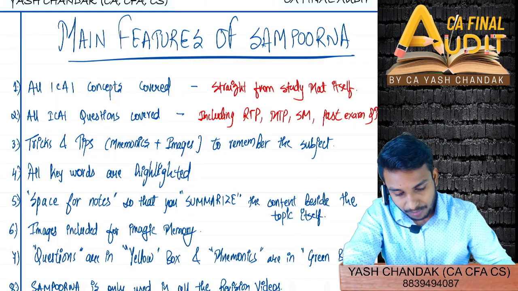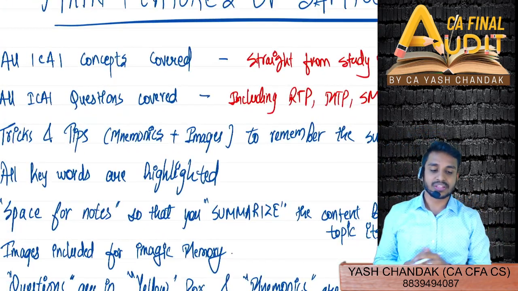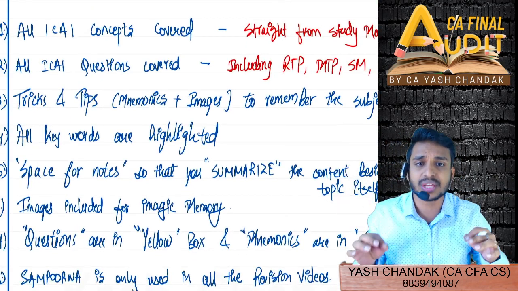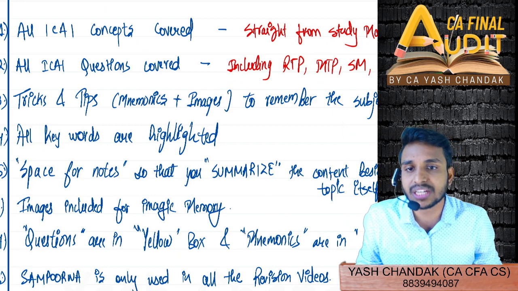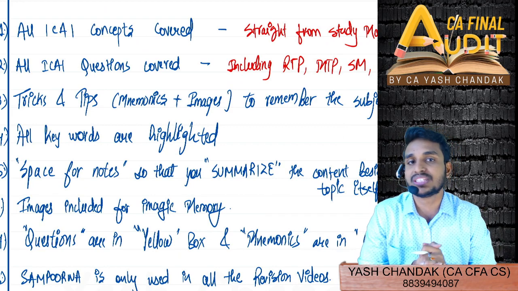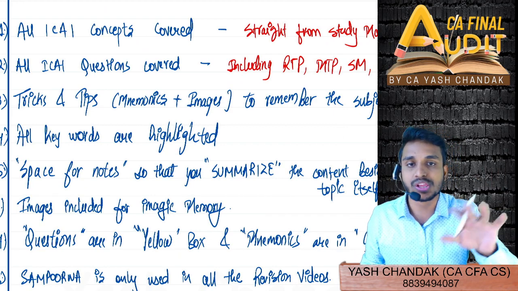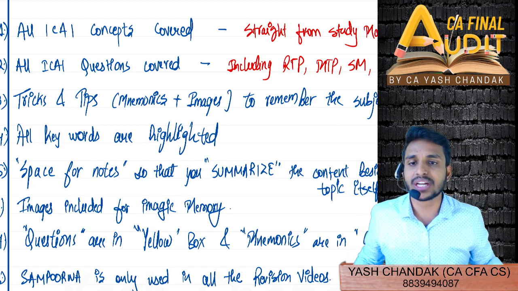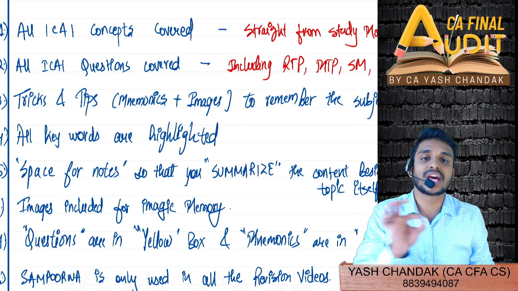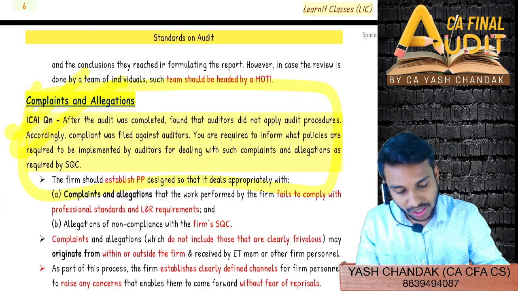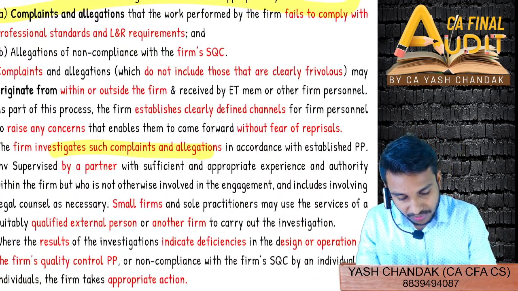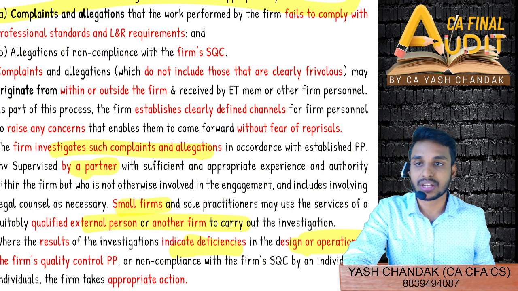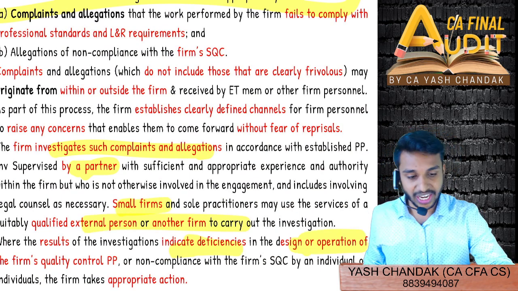Then let's see tricks and tips, mnemonics and images. I've covered all the tricks and tips to cover the entire subject and to remember it for long retention, and the mnemonics and images I've included in the blue box. You'll find them across all the topics. If I've made some mnemonic for a topic, I've included it. And then all keywords are highlighted, as you can see. Whichever keyword you see has been highlighted in red font.